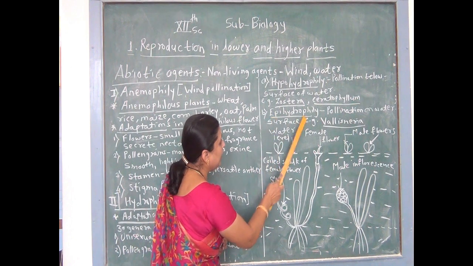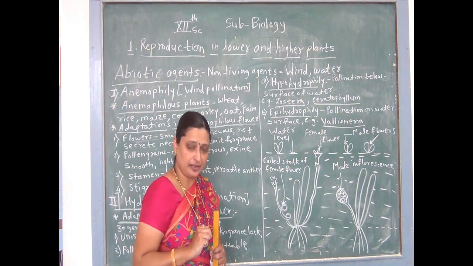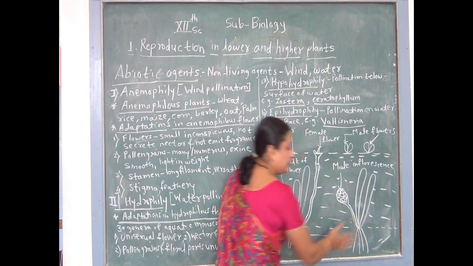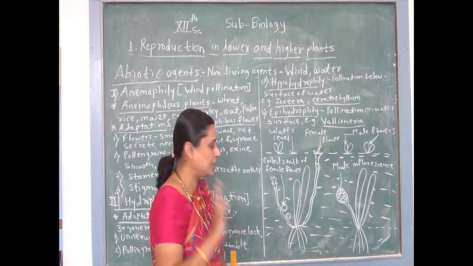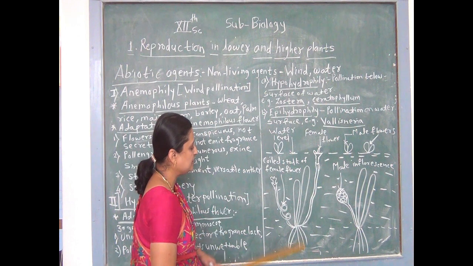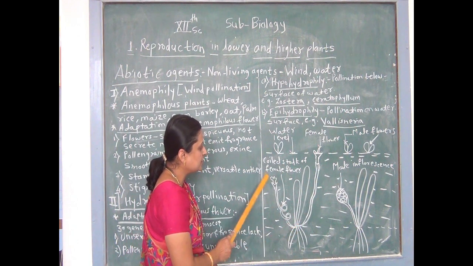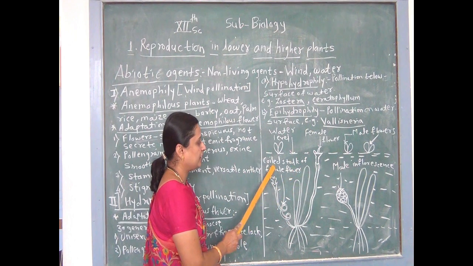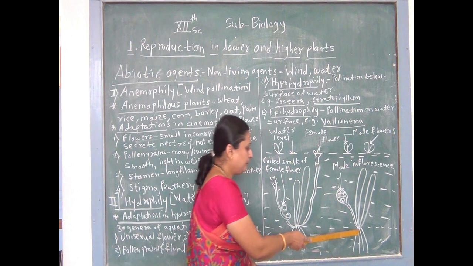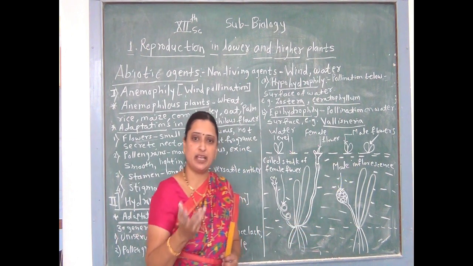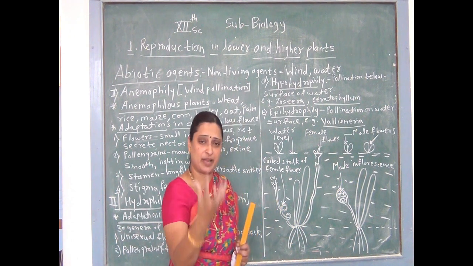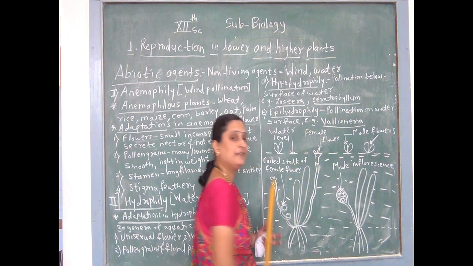But in case of epihydrophily, there are dioecious plants. Male inflorescence bears the male flowers which contain the pollen grains, and female plant bears the female flower. The specific characteristic of Vallisneria is that the female flower has a coiled stalk, that is, the pedicel of the flower is coiled, and male plant bears male inflorescence. What is male inflorescence? It means a cluster of flowers, that is, many male flowers present in a cluster.